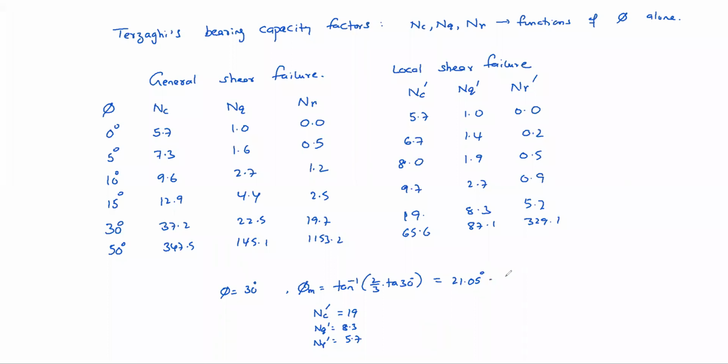Okay. If you have a chart for 20 degrees and 25 degrees, you can interpolate and get the values from general shear failure only. So if you want to read general shear failure values, the value should be read at 21.05. If you want to read at 30 degrees, then directly go to local shear failure values. If the local shear failure table is available, not a problem. Otherwise, if it is not available, then from general shear failure itself we can get the values by modifying the pi angle like this. Clear?